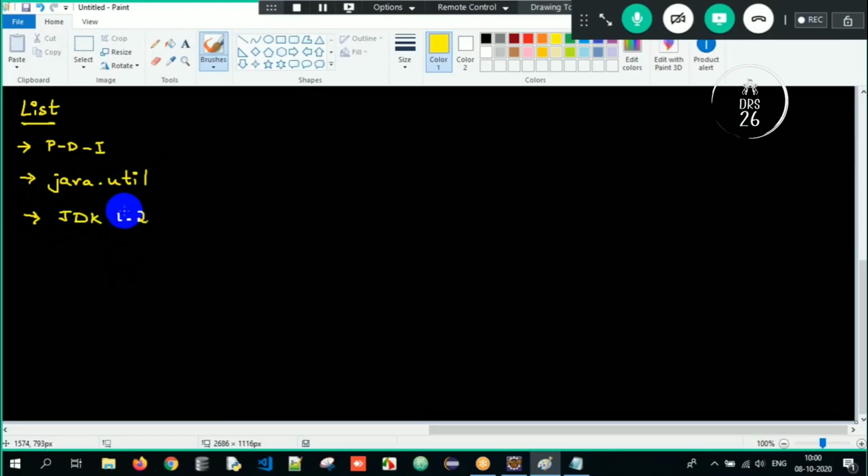Got it? Clear? And List has how many implementation classes? List has four implementation classes. What are those? ArrayList, Vector, Stack, and LinkedList. So these are the four implementation classes under the List interface.